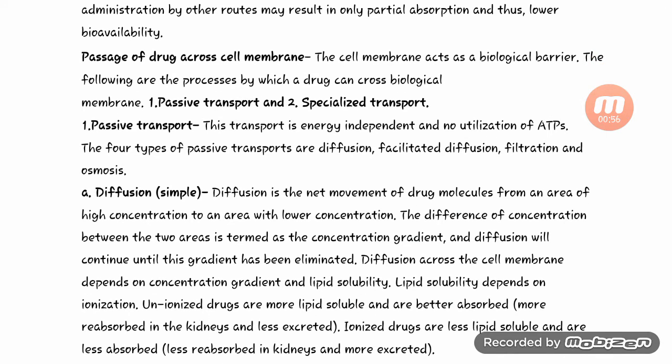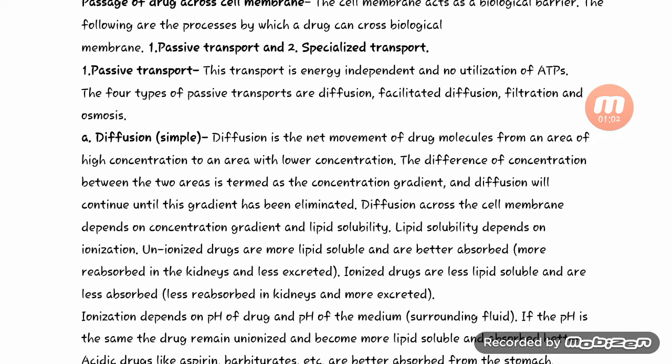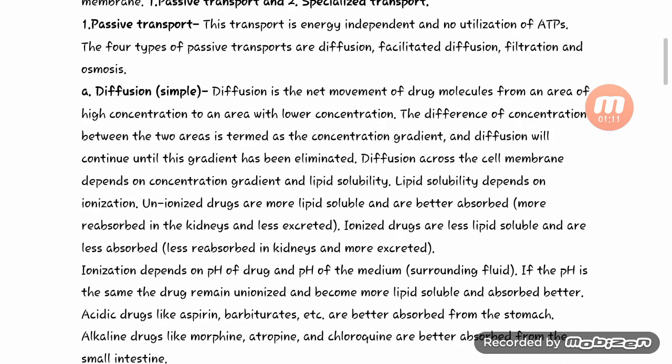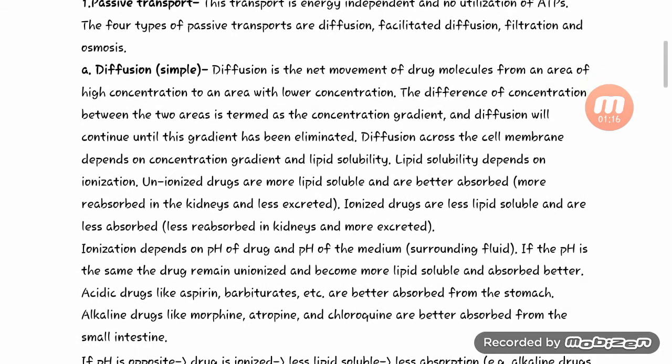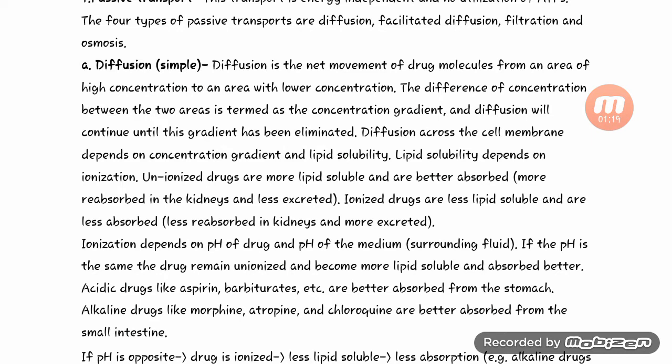First, passive transport. This transport is energy independent and does not utilize ATP. The four types of passive transport are diffusion, facilitated diffusion, filtration and osmosis. So first is diffusion. It is the simple one. Diffusion is the net movement of drug molecules from an area of high concentration to an area of low concentration. The difference of concentration between the two areas is termed the concentration gradient, and diffusion will continue until this gradient has been eliminated.